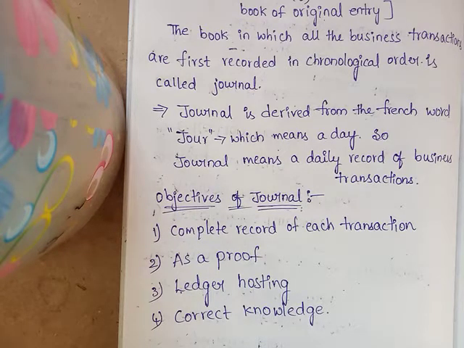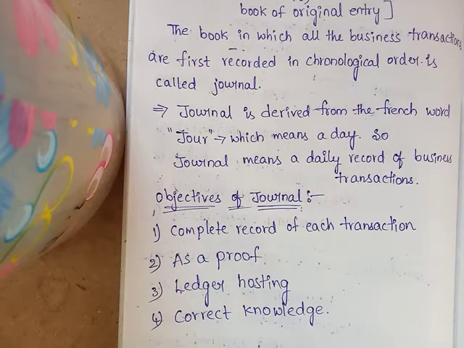Now we have several rules. Rules of accounting: we have three rules. For a personal account, the rule is debit the receiver, credit the giver. For a real account, debit what comes in, credit what goes out. For a nominal account, debit all expenses and losses, credit all incomes and gains.